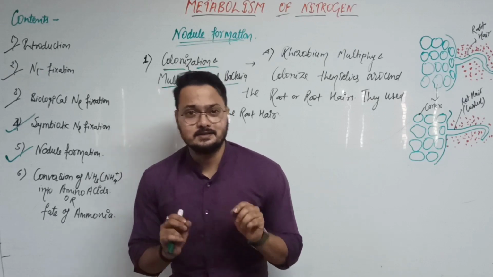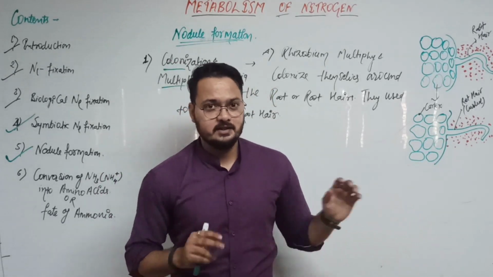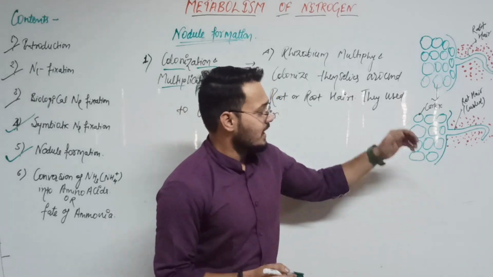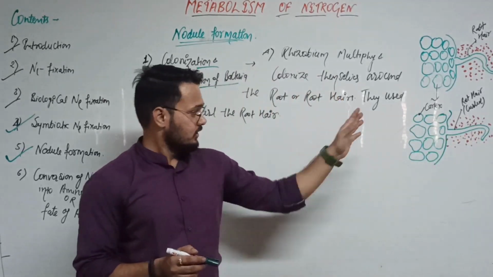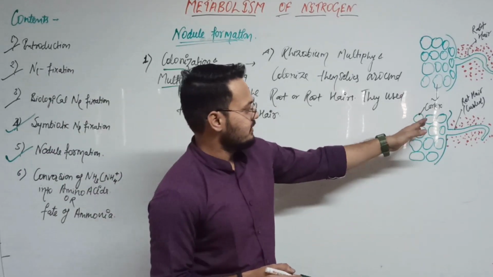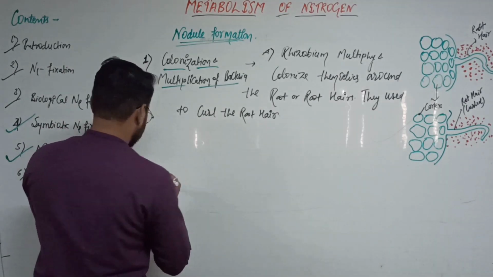They produce a thread. They colonize and multiply themselves, and they also produce the thread which helps them to enter inside the root hair as well as into the cortex cell. That is clear.